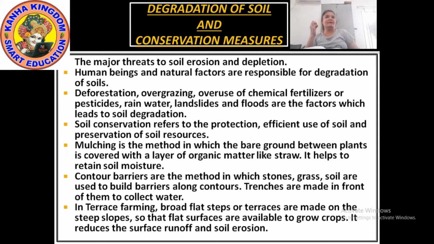So contour barriers are the method in which stones, grass, soil are used to build the barrier along the contours. Trenches are made in front of them to collect water.